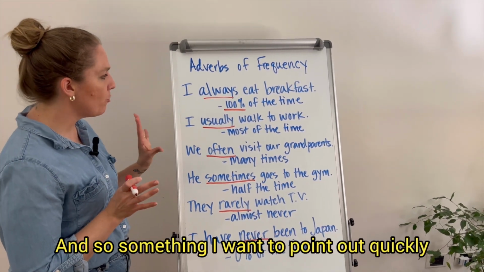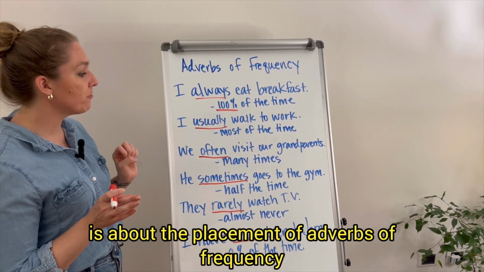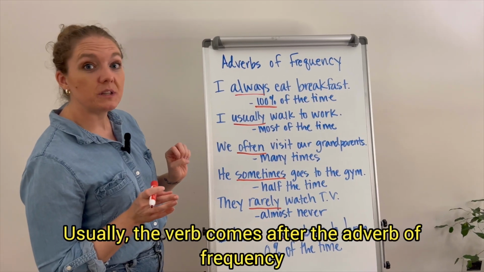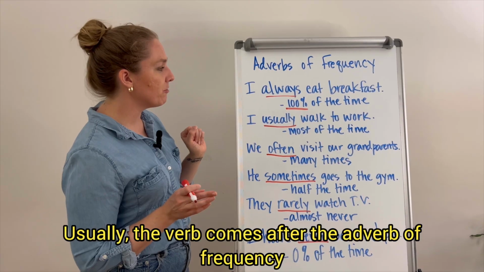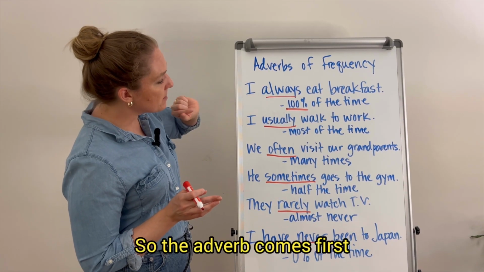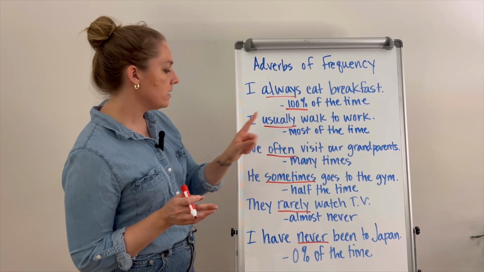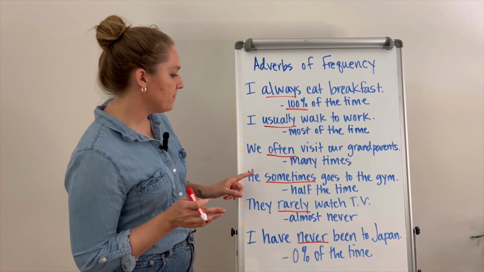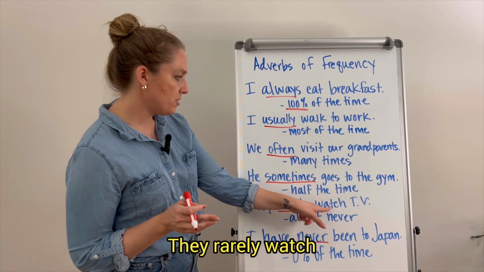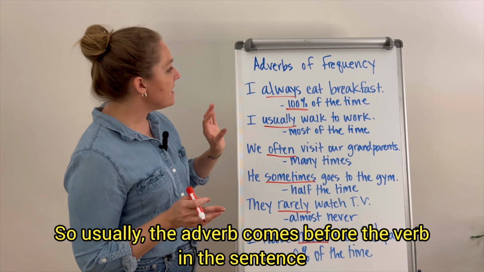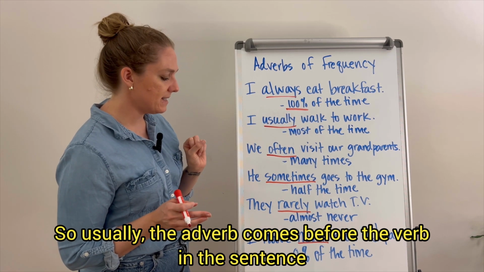And so something I want to point out quickly is about the placement of adverbs of frequency. Usually, the verb comes after the adverb of frequency. So the adverb comes first. I always eat. I usually walk. We often visit. He sometimes goes. They rarely watch. So usually the adverb comes before the verb in the sentence.